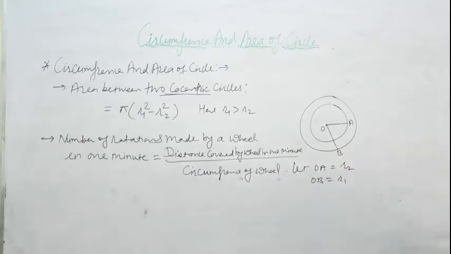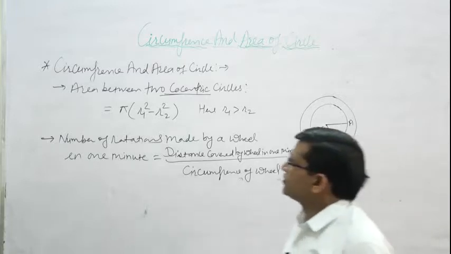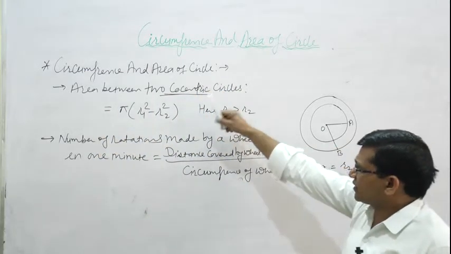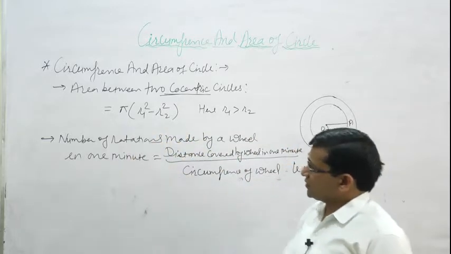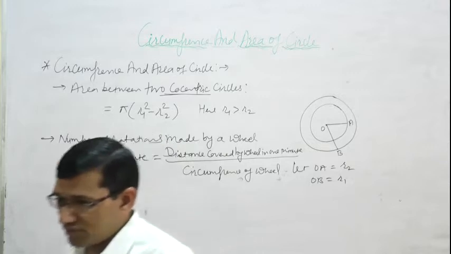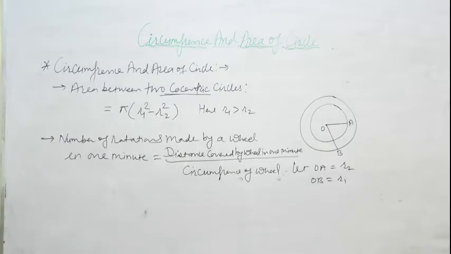So these are some basic formulas we use in solving questions. First, the area between two concentric circles is equal to pi into r1 square minus r2 square. Here r1 is greater than r2.